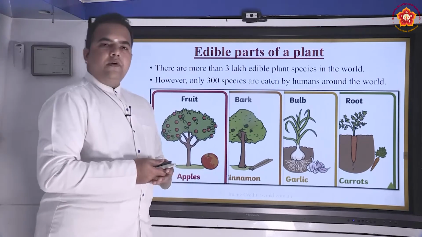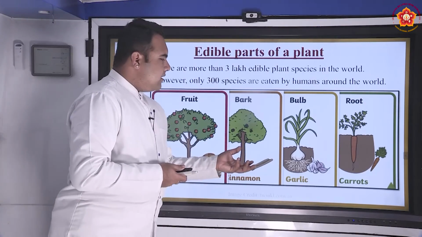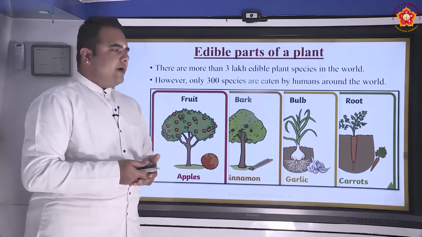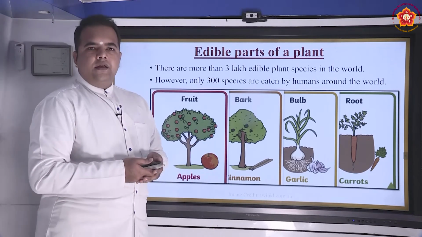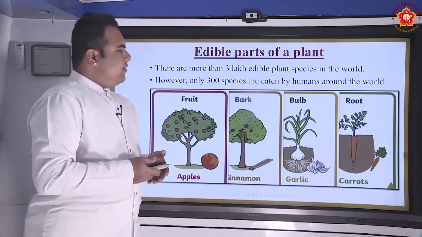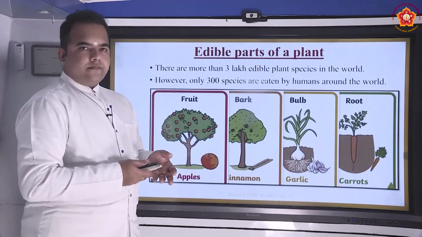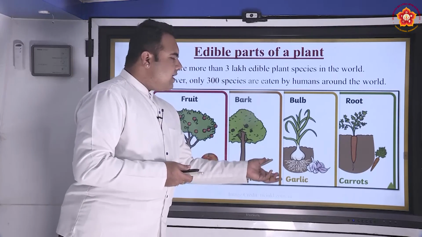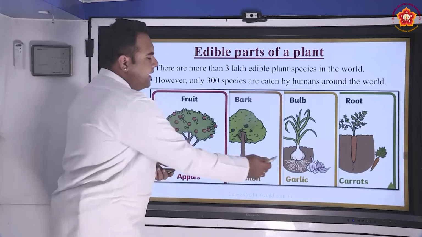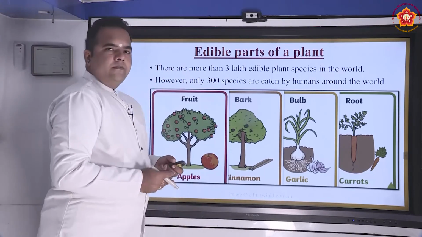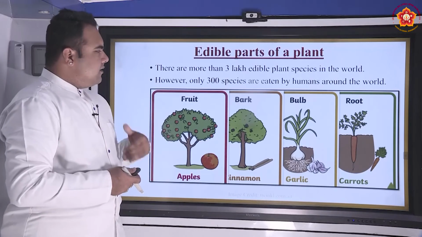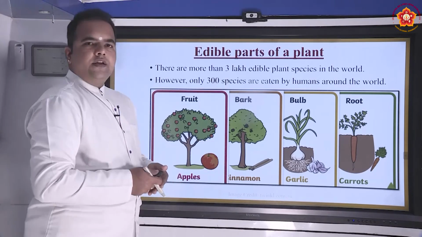What do we mean by the bulb of a plant? The bulb of a plant is an extension of the stem, and it is the underground part of the plant which contains the entire life cycle of the plant. Most of the nutrients are stored in this, and during the dormancy of the plant, the nutrients are internally supplied by the bulb. So garlic is the bulb of the garlic plant, and when we consume it, it provides us with various vitamins and nutrients.